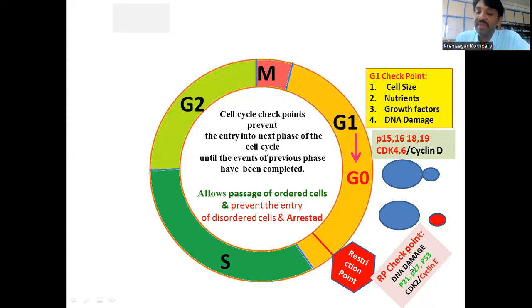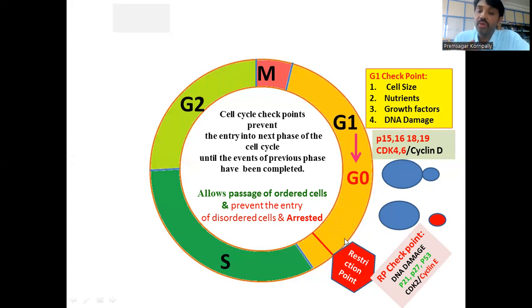If there is DNA damage, again the same cell cycle inhibitors, P21, P27, and P53, bind to this complex, CDK2 and cyclin E, and reduce the cyclin E concentration. Once they block the activity of cyclin E and CDK2, the cell is again arrested.